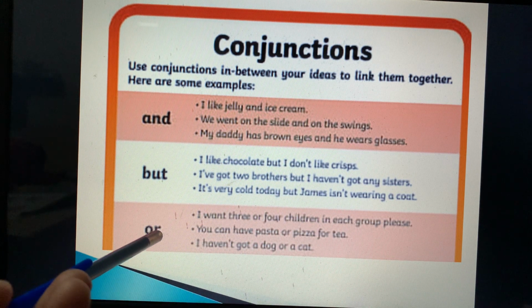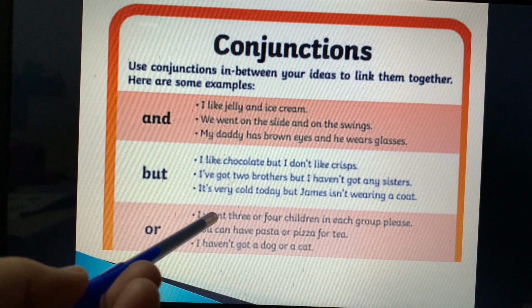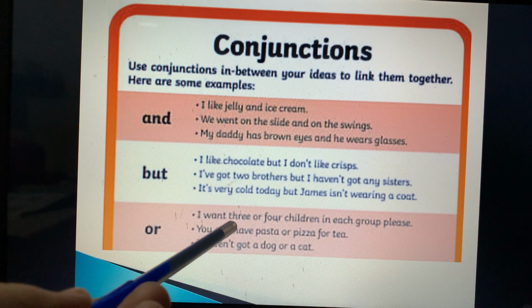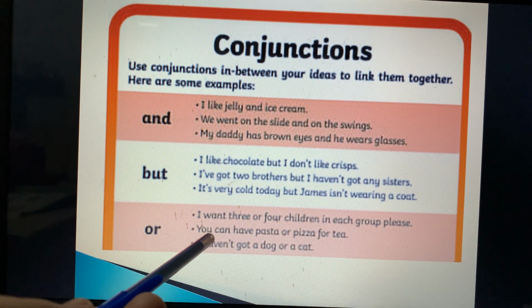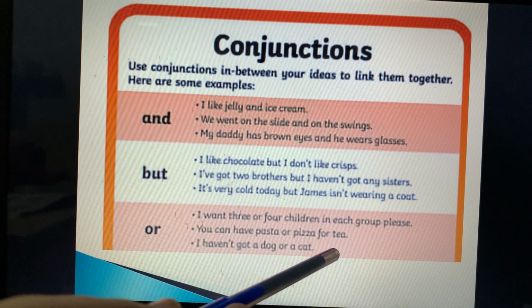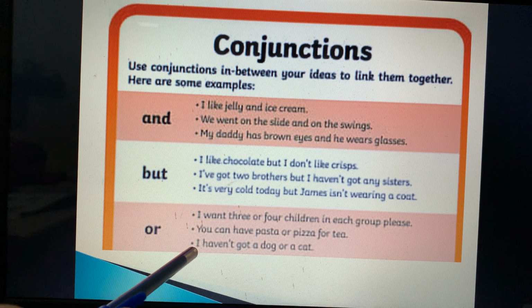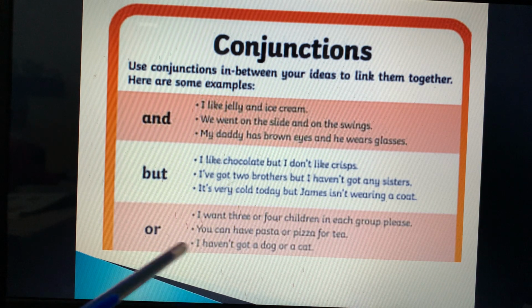Negative. Or when there is a choice: I want 3 or 4 children in each group, please. It could be 3, it could be 4. Can you have pasta or pizza for tea? Means there is a choice between the pasta and the pizza. I haven't got a dog or a cat. There is a choice between the cat or a dog.